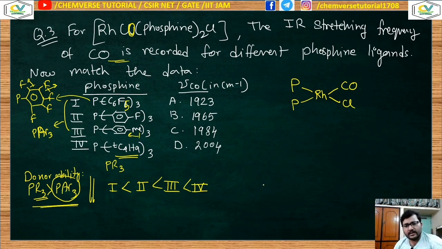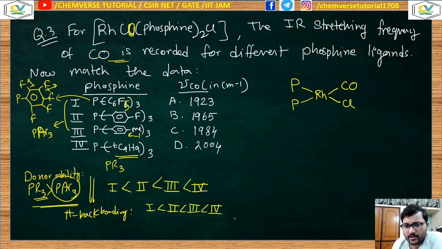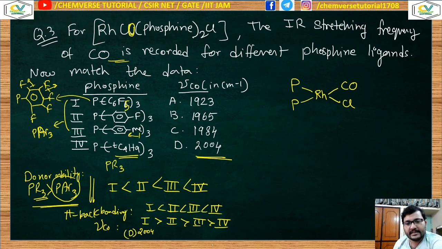Now if it is the order of the donor ability, then the pi back donation, pi back bonding will have the same order. Okay, this is the order for the pi back donation, and carbonyl stretching frequency will have the opposite order, 1 greater than 2 greater than 3 greater than 4. Now compare them. Which one has the highest value? This 2004, this has the highest value. So this will have 2004 centimeter inverse, which is nothing but your option number D.